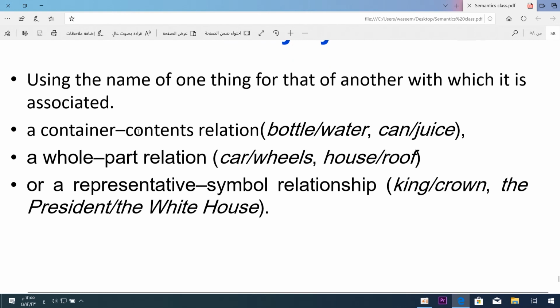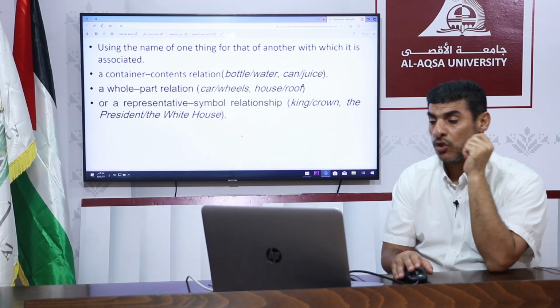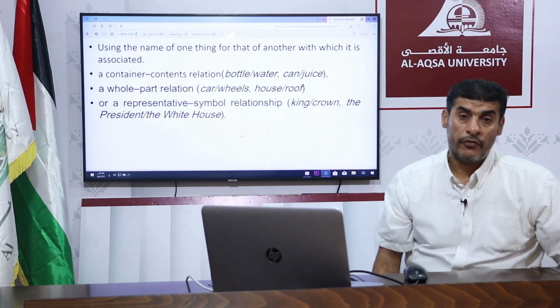kinaya, figurative substitution. A container relation, okay: bottle, water, can, juice. A whole-part relation: house, car, wheels. So I would say wheels are part of the car. House and roof. Roof is a part of a house. Or a representative symbol relationship: king, crown. So when I say king, we remember the word crown. The president, the White House. So when I say I'm going to meet with the White House, the White House represents the American president or government, and so on. This is the end of our presentation today, and thank you so much, dear students, for joining me.